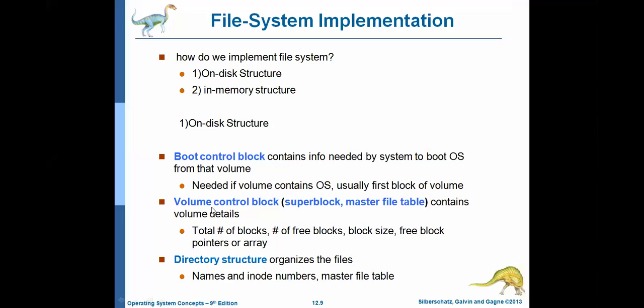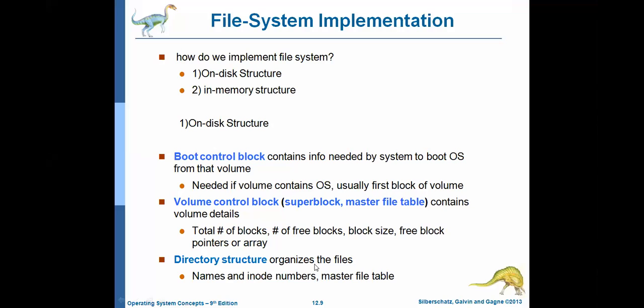And what is the second partition? Volume control block. If it is a Unix operating system, it is called a super block. And if it is NTFS, then it is called a master file table. Okay, what does it contain? It contains volume details, as the name indicates. That means how many blocks are there in the disk, how many blocks are free, what is the block size, and the free block pointer. All these details are available in the volume control block.